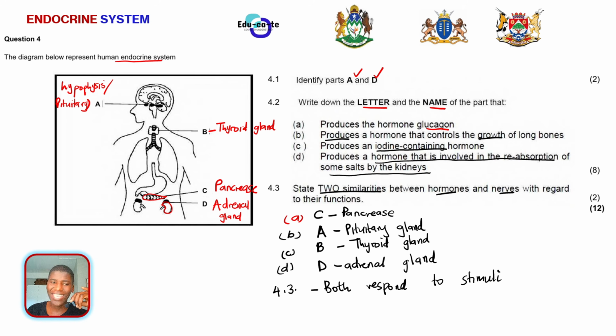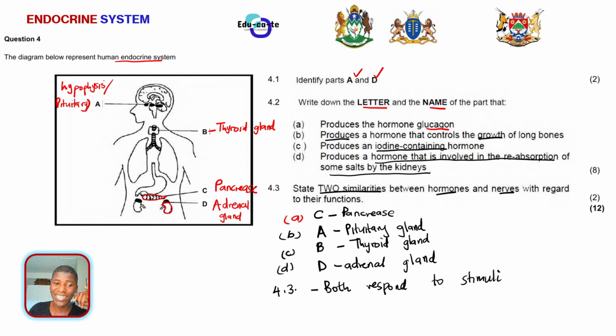The stimuli are anything that is happening in their outside environment. For example, when it is hot, your hypothalamus will send nerves to your blood vessels so that you will start sweating. I'll just cut the process short. Those are nerves. Or maybe when you've got a low concentration of water in your body, when you are dehydrated, your hypothalamus will produce antidiuretic hormone. That's a hormone. So you can see that hormones and nerves have a connection, because all of them respond to a change in the environment.